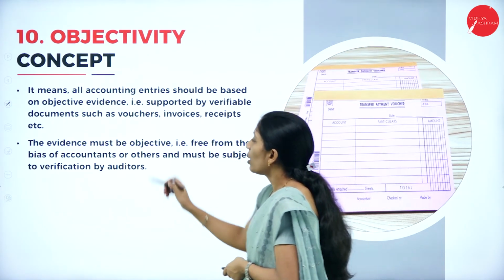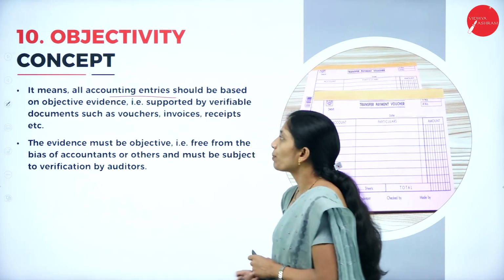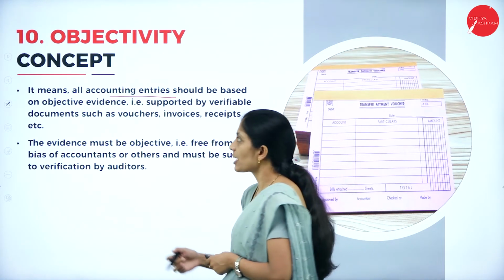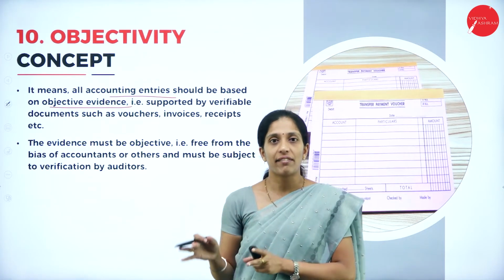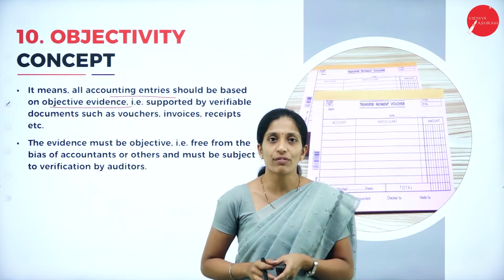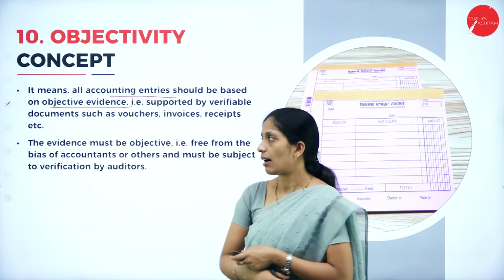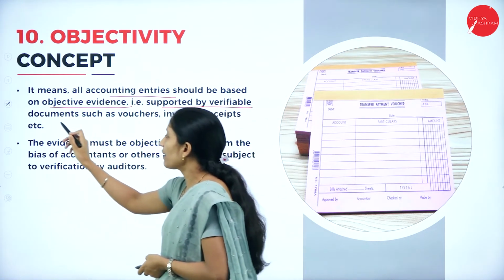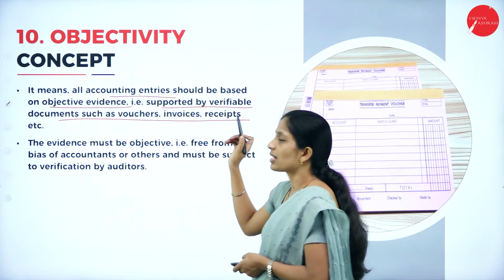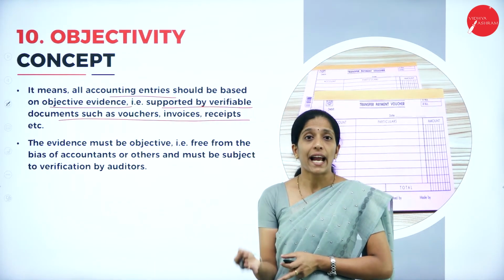It means that all accounting entries should be based on objective evidence. There should be proper evidence. Without any evidence, we cannot record any of the transactions in the books of accounts. Objective evidence is supported by verifiable documents such as vouchers, invoices, receipts, cash memos.